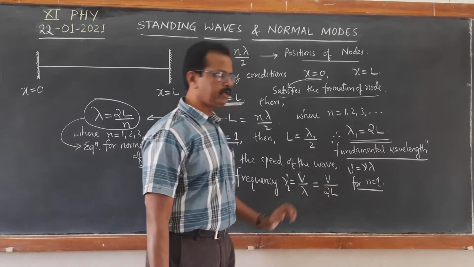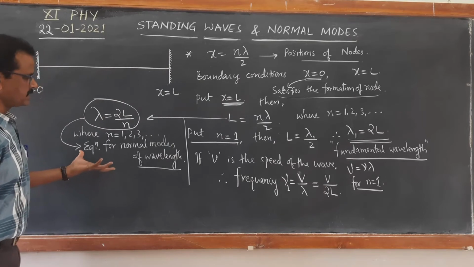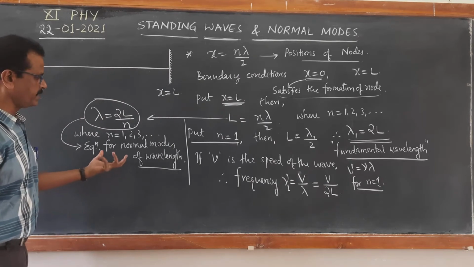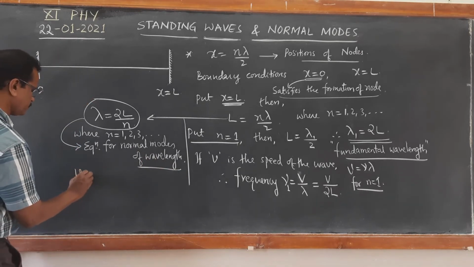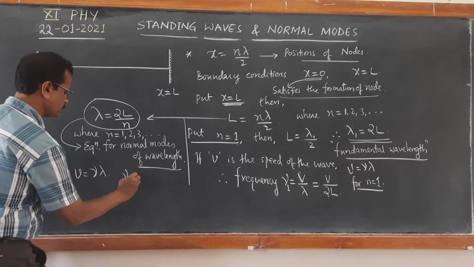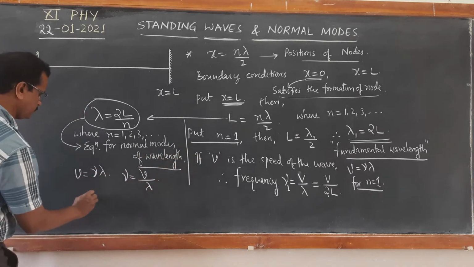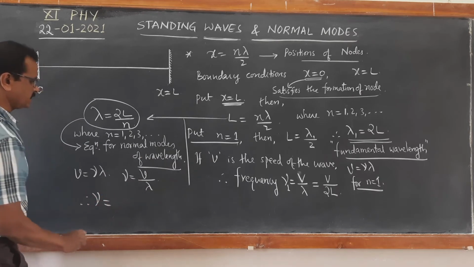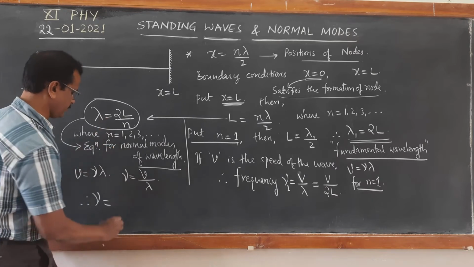nu1 equal to V by 2L. Now let us calculate the set of frequencies which we call normal modes of frequencies. So using V equal to nu lambda, we get nu is equal to V by lambda. Therefore, the set of frequencies available is calculated by substituting the value of lambda.